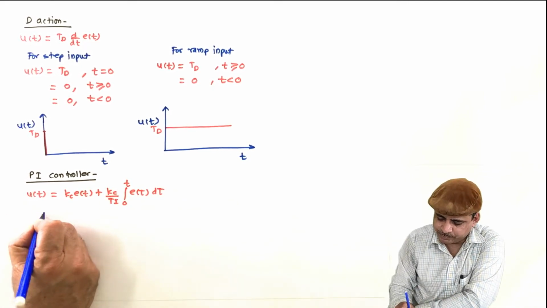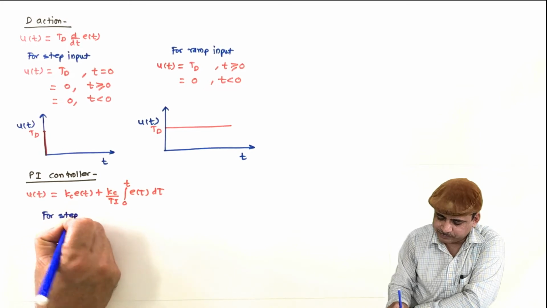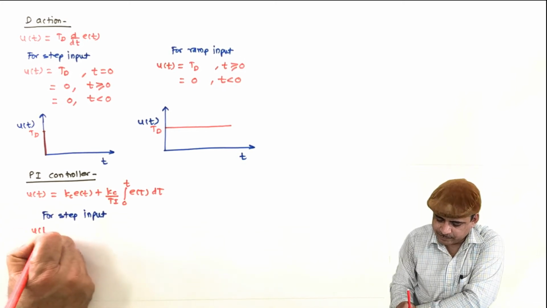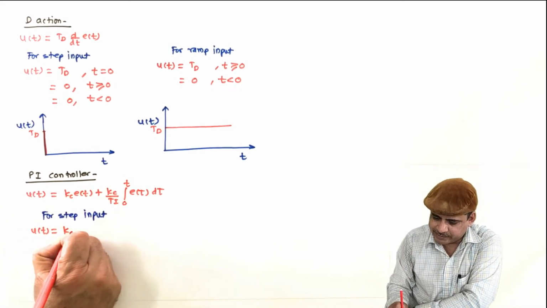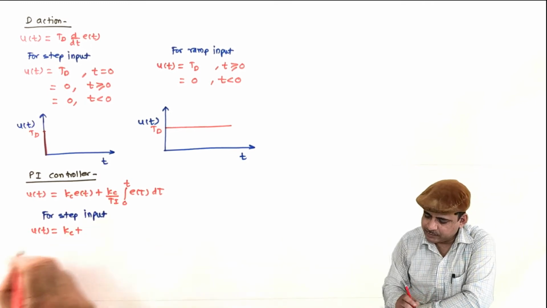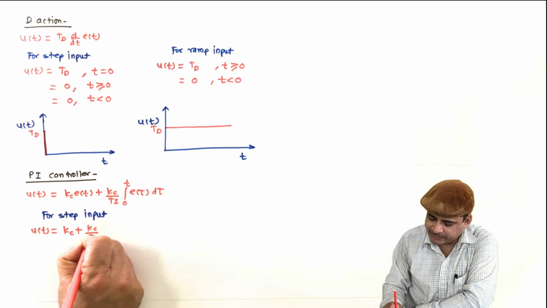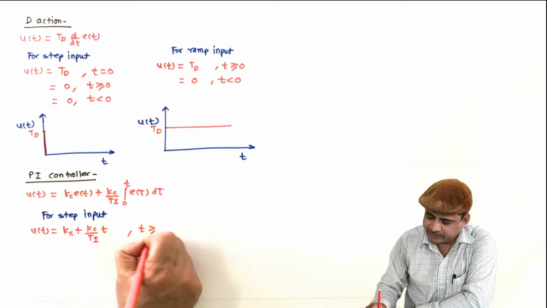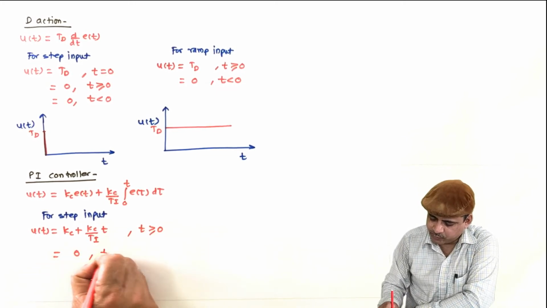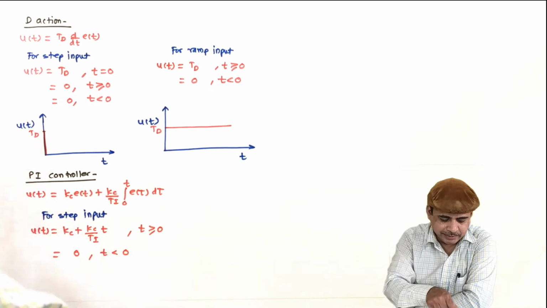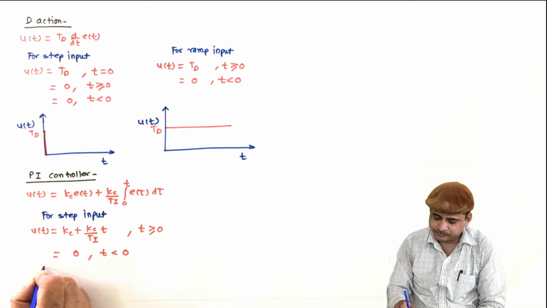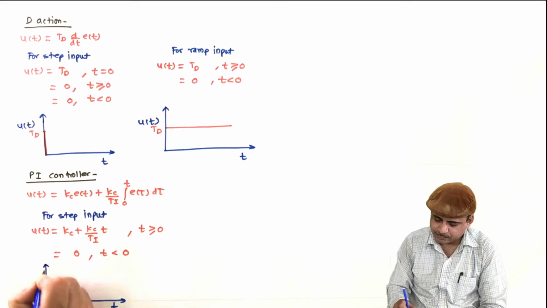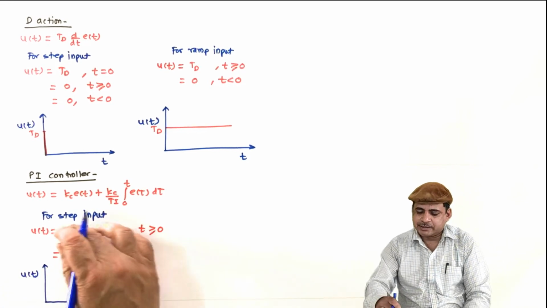So for step input, u of t will be Kc into 1, which is Kc, plus Kc by Ti into the integration of 1, which is t, and this will be for t greater than or equal to 0, and it will be 0 for t less than 0, and then it can be sketched as, so Kc is added.